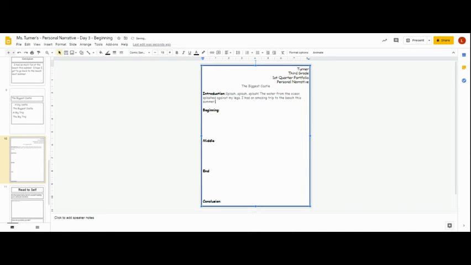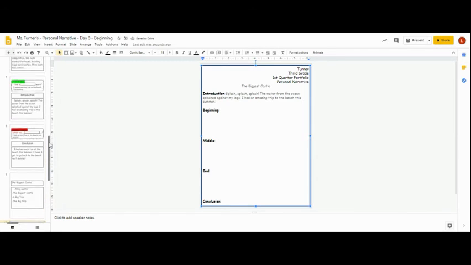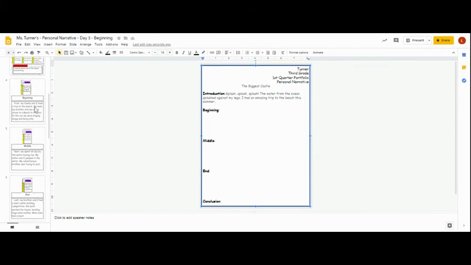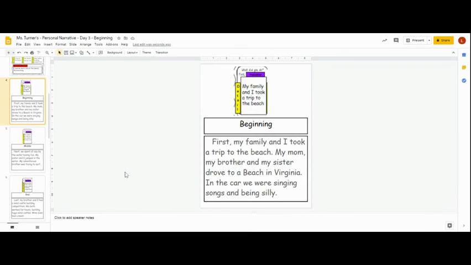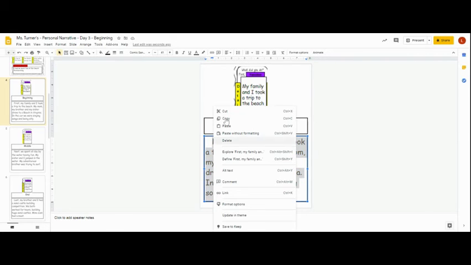All right, now I need to go to the beginning because the beginning is the next part I need. So I'm going to come up here to where it says what happened in the beginning of my story. So I'm going to select all the words that I wrote in my paragraph. I'm going to do a 2-finger click this time, and I'm going to click copy.